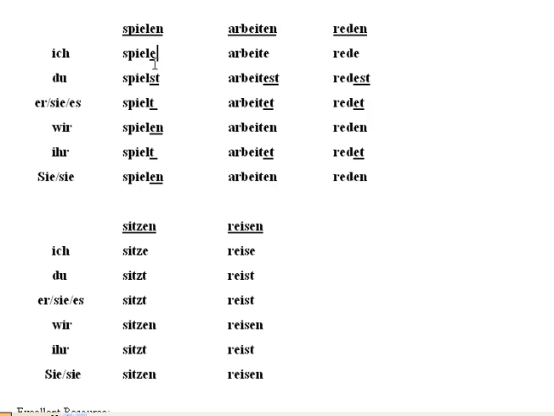Okay, so for ich, it's ich spiele, that's the e, so ich spiele. Du spielst, we're adding an st there. And if you look at it the way I teach it, it's just est. And then t, t. I have that underlined for you. Er, sie, and es. Of course, this is he, she, and it. This is the third person singular, and they're all the same. So it's spielt. Wir spielen. Ihr spielt. Und sie spielen.